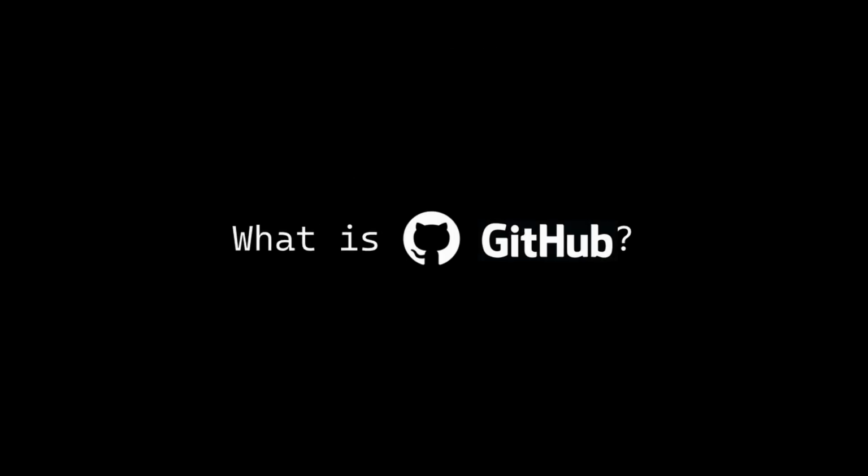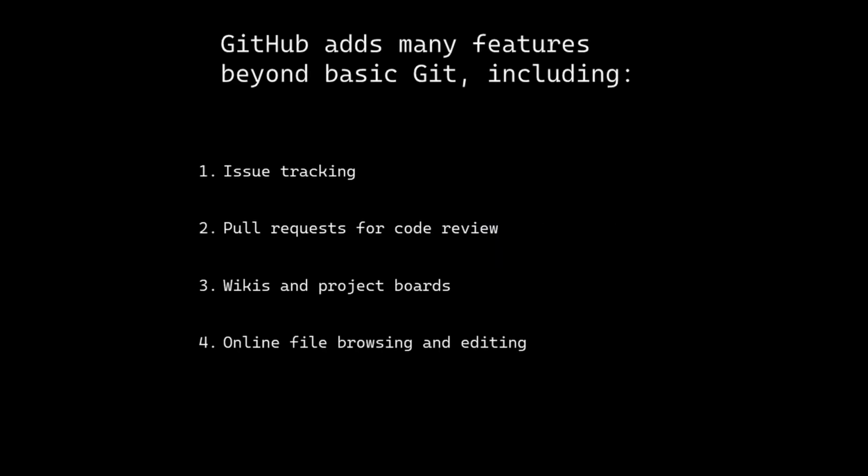What is GitHub? GitHub is a web-based platform that holds Git repositories. It allows developers to share their code, collaborate with each other, and manage projects more easily. Other similar services include GitLab and Bitbucket. GitHub has many features beyond basic Git, including issue tracking, pull requests for code review, wikis, project boards, online file browsing and editing, common Git commands and workflow.